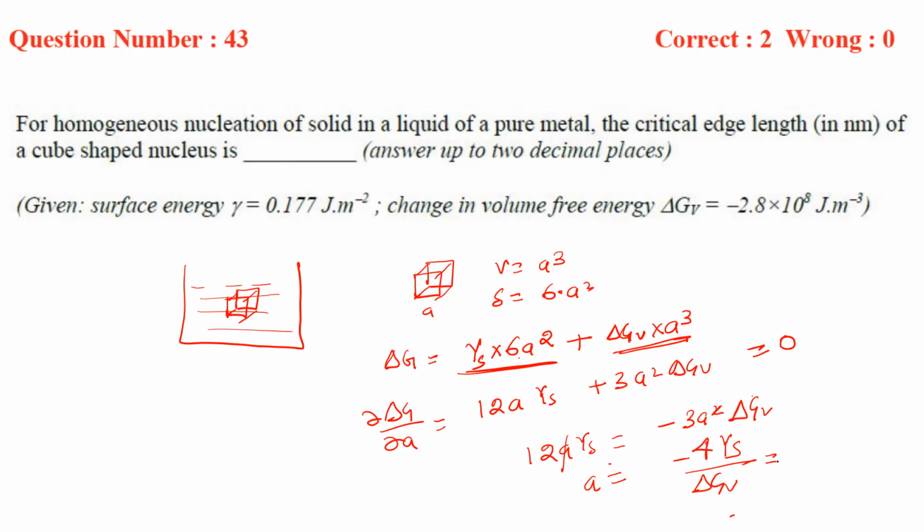Now if you put the values over here, minus 4, gamma S is how much? 0.177, right? And delta GV is how much? The release, minus 2.8 into 10 power 8. So a will be how much? I have calculated. So a will be 2.52 nanometer. This is the answer.